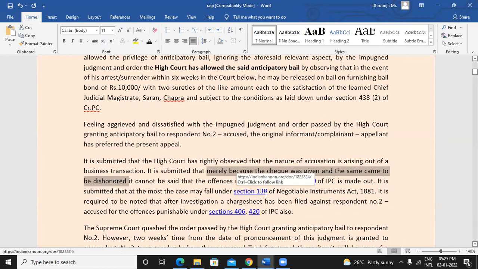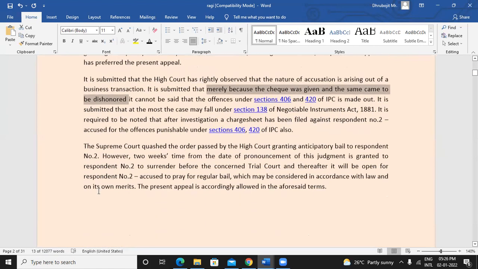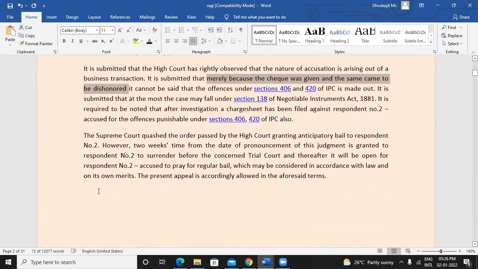So mostly it should be a case falling under section 138 of the Negotiable Instruments Act. And also after investigation, a charge sheet has been filed, and in the charge sheet these sections were also mentioned, because the person was absconding, and even after being served notice that the cheque was dishonored, the person did not make the payment for it. So these sections were also added.